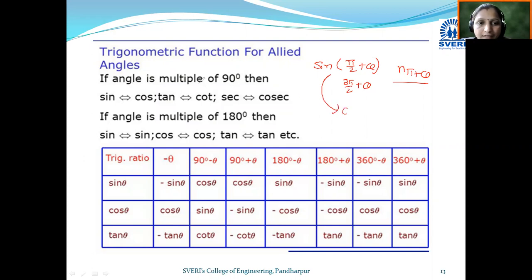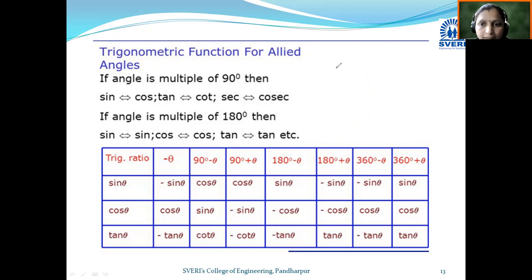You can see here, if the angle is a multiple of 90 degrees, then sine becomes cos. Now pi by 2 plus theta lies in the second quadrant, so in the second quadrant sine is positive, therefore we get plus cos theta. So sine of pi by 2 plus theta becomes cos theta, because this angle lies in the second quadrant, where sine is positive. In this way we use this allied angles concept while solving MCQ type examples.